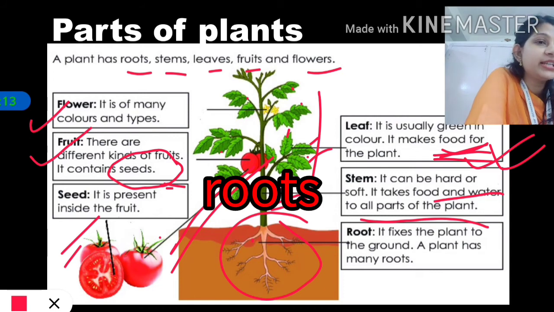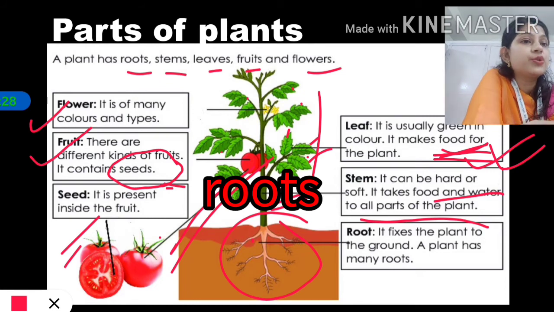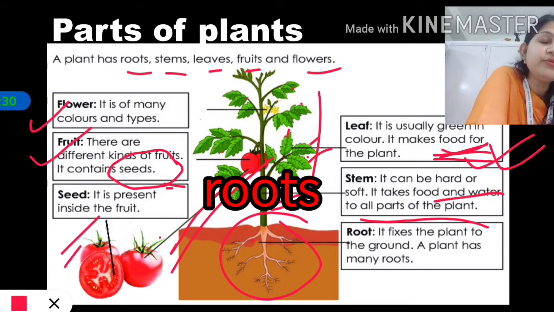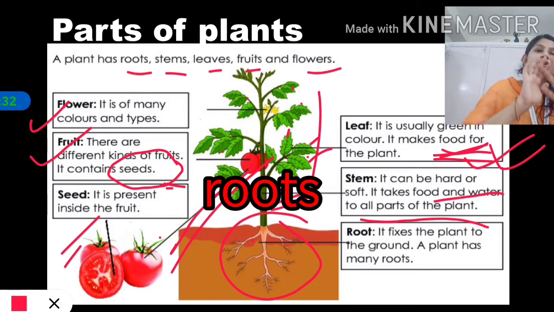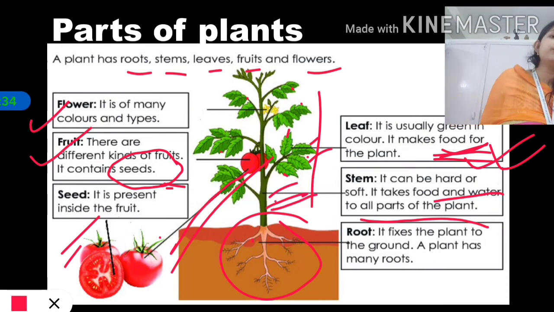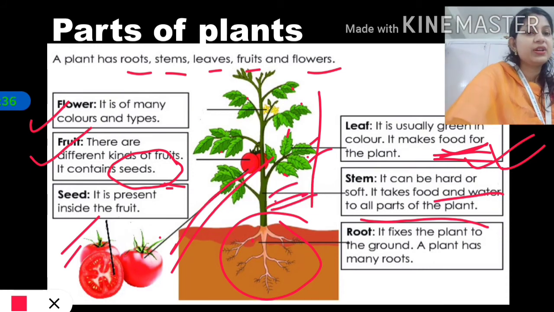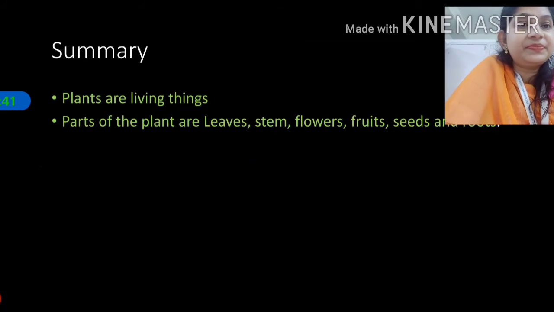You might have seen your parents and gardeners watering plants. Why do they provide water? Because plant needs water. And from where are they drinking water? In the starting I told you, plants drink water. From where do they drink? They absorb, they suck water from their root, and that water is distributed to all parts of the plant through their stem. So these are the few important parts of plant.